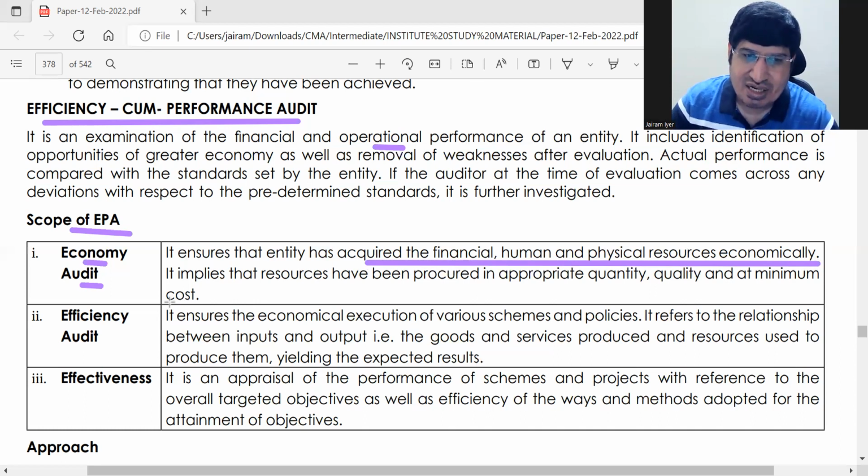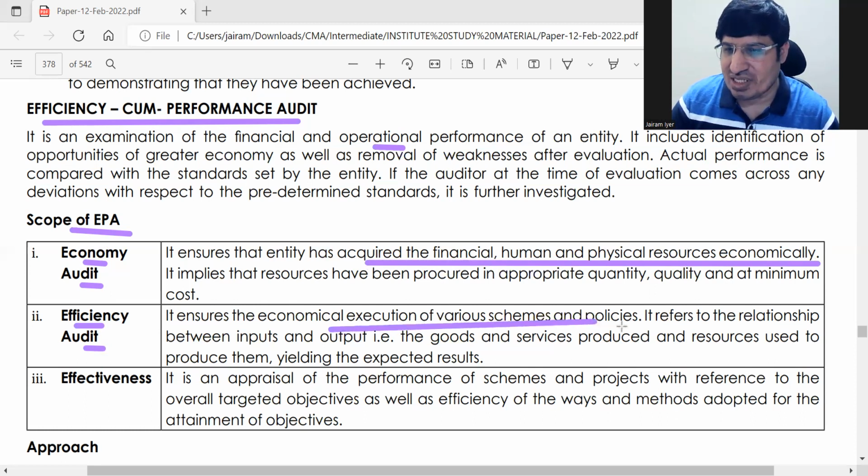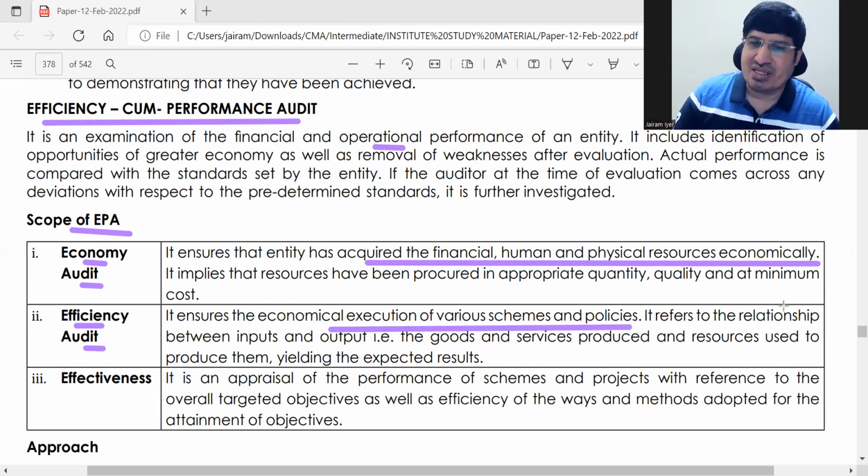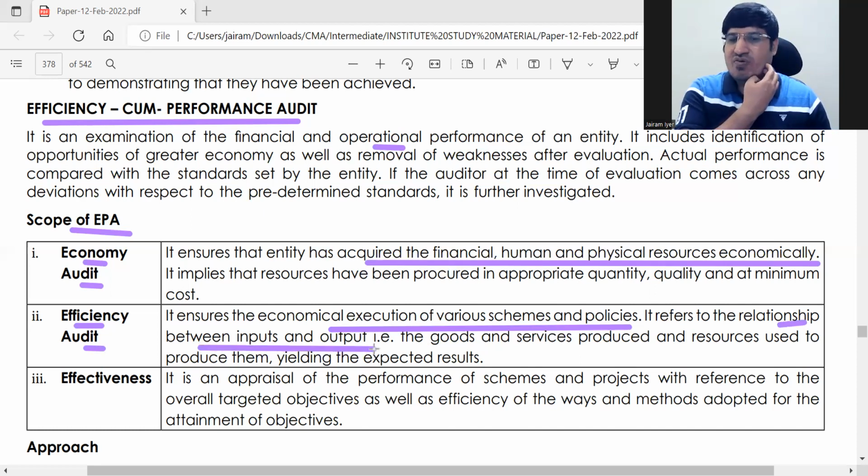Next is efficiency audit. First is economy audit, second is efficiency audit. Economic execution of various schemes and policies, that is, the relationship between inputs and outputs should be as it is meant to be. There is no variance as far as efficiency is concerned. That is your efficiency audit, which we have also discussed above.